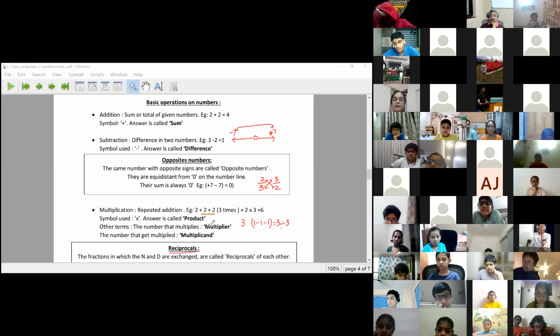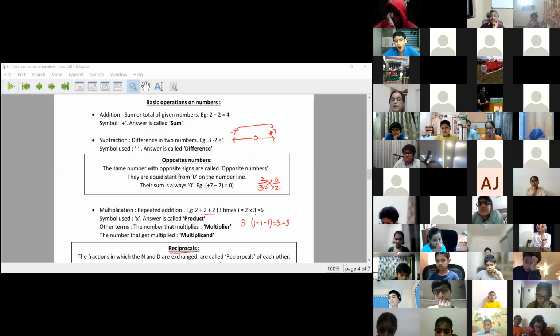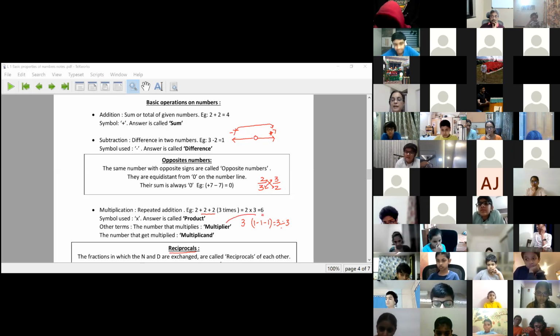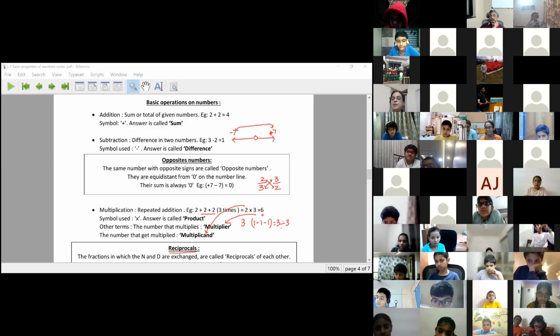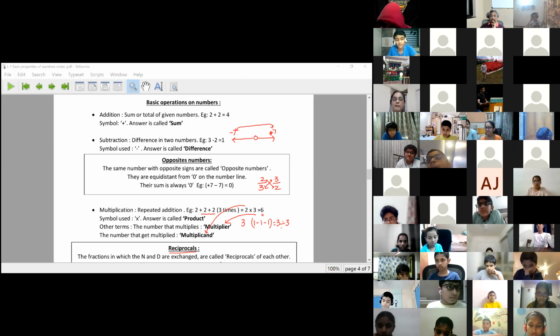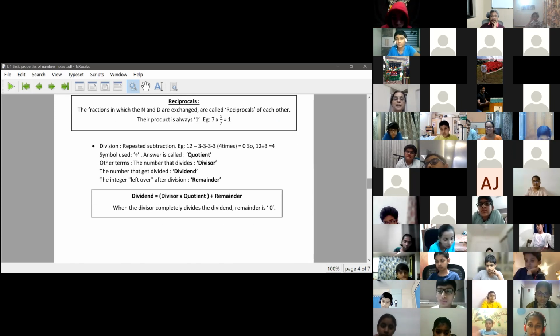And in multiplication, you know that if I am multiplying 2 by 3, then the answer is called the product. The number that multiplies is the multiplier and the number that gets multiplied is the multiplicand. You must know these terms, which we need to do some questions. I'm sure all of you know this, that you're attending a maths workshop means you like maths, isn't it? And if you like maths, you must be knowing these basic things.